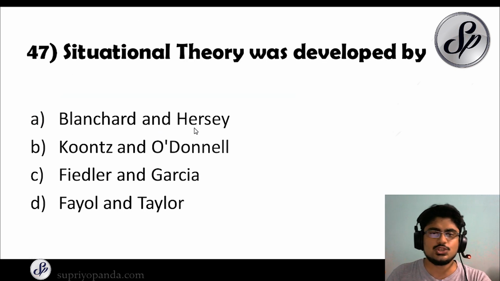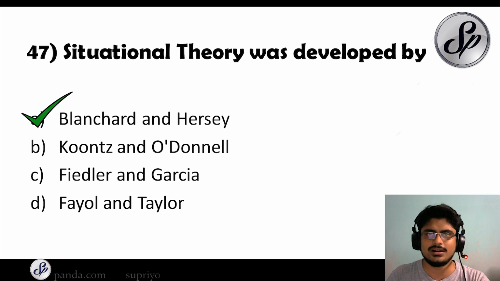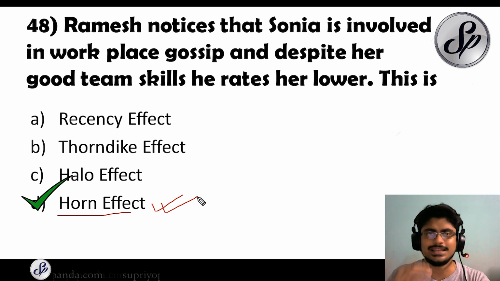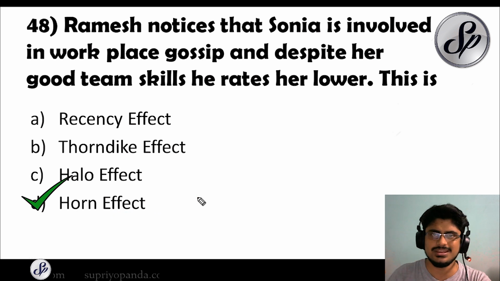Next question. Situational theory was developed by whom? A very important question. The answer is Blanchard and Hersey. Question number 48. Ramesh notices that Sonia is involved in workplace gossip and despite her good team skills, he rates her lower. This is what? So again, we have a conceptual question where we have to analyze the situation and find the answer. So the answer in this case is going to be Horn effect. So in the Horn effect, if you see a person committing something in some field, then your impression of that person carries over to the next activity in which you are judging him or her.